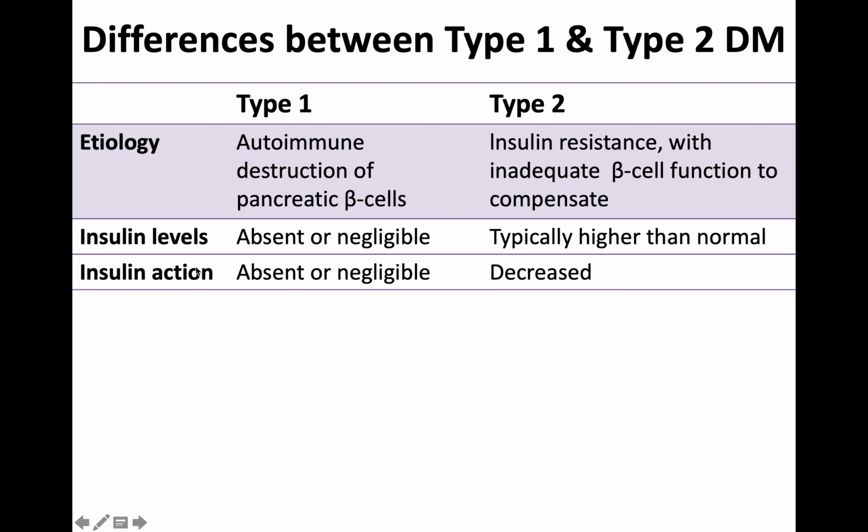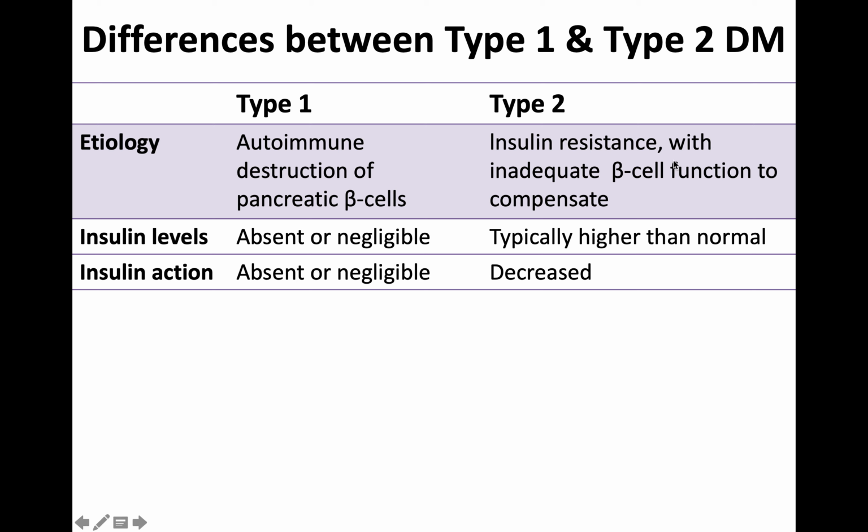As far as insulin action is concerned, it is absent or negligible in type 1, whereas insulin action is decreased in type 2. Why is it absent? Because there is no insulin. Or maybe a minute quantity of insulin may be secreted due to the existence of a small fraction of beta cells.